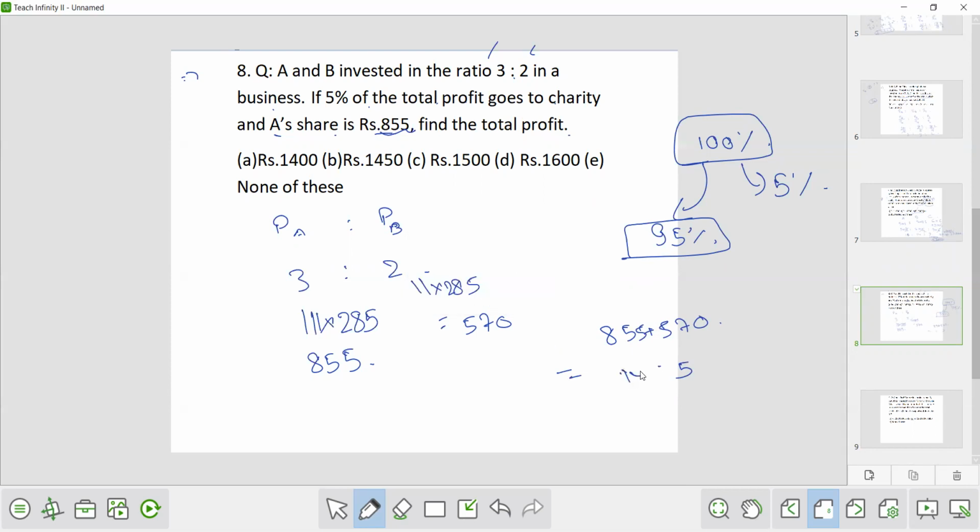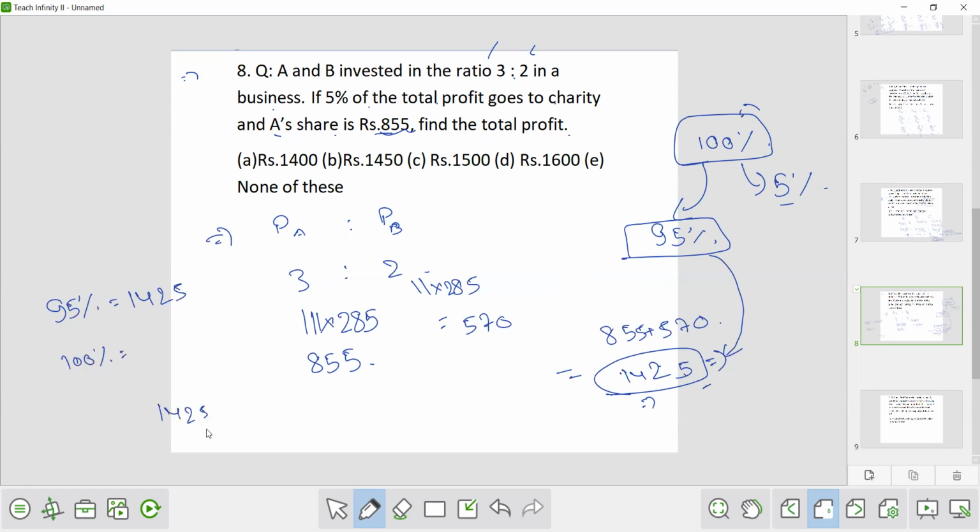1425. Now this is the profit which was distributed among A and B. This is not the total profit because total profit was 100% and out of these only 95% was divided between A and B. 5% went to the charity. So this is 95%. Now we know that 95% is equivalent to 1425. So what is 100%?